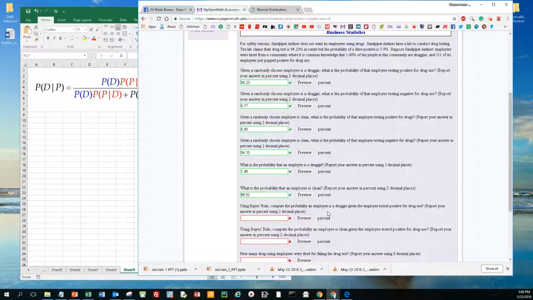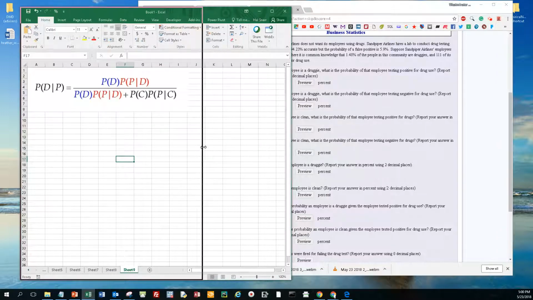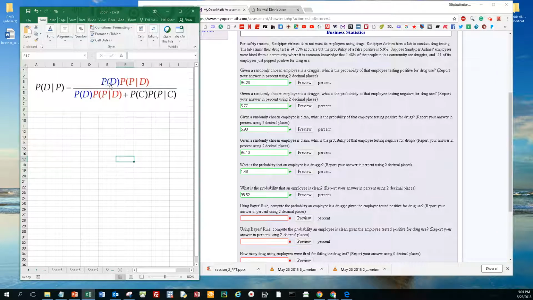So we're going to use Bayes' rule to do this. So here's an equation we're going to use. We know the probability of druggie, that is 1.48%. We know the probability of clean, that is 98.52%.